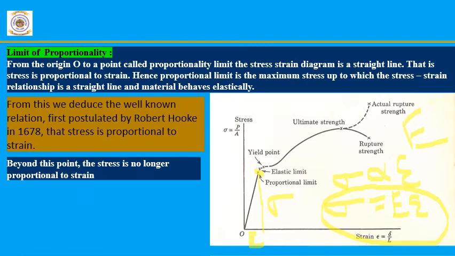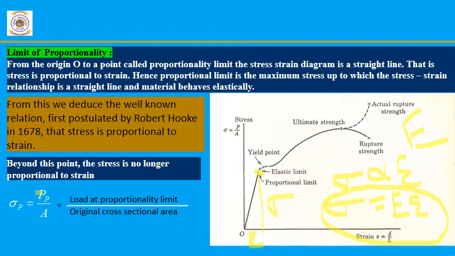Once it crosses the proportionality limit, the stress is no longer proportional to strain. To find the stress at the particular point called the proportionality limit, sigma p is equal to load by area. By substituting the load at the proportionality limit and its original cross sectional area, we will get the stress at the proportionality limit.